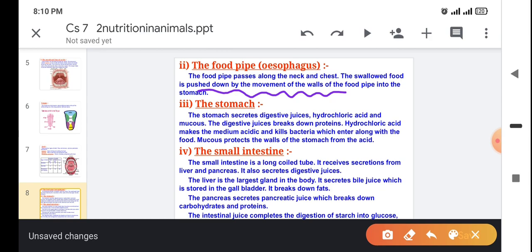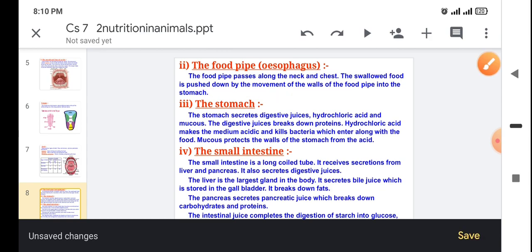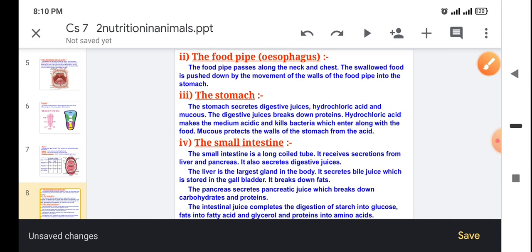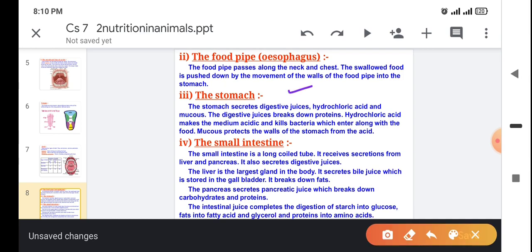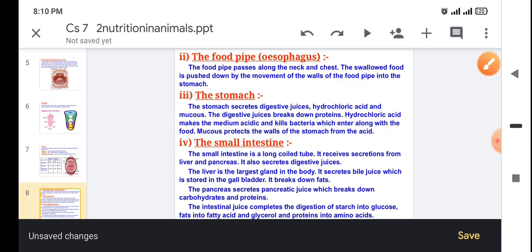Next is the stomach. So in the stomach, digestive juices are released, hydrochloric acid is released, and mucus is released. Mucus is present on the wall of the stomach, which helps to protect the stomach walls from the acid, and digestive juices help to break down proteins, and hydrochloric acid kills the bacteria which enter along with the food. You got it. So next is the small intestine.